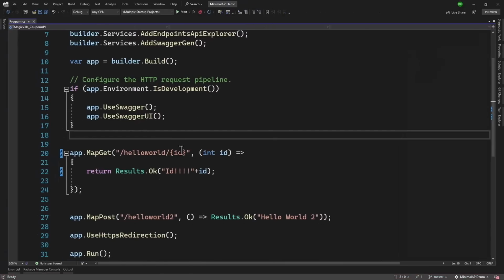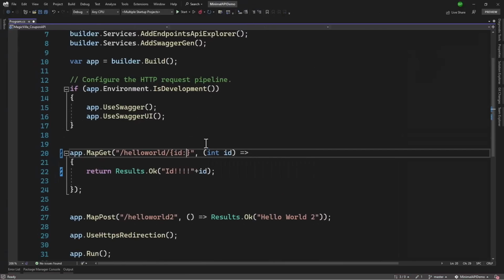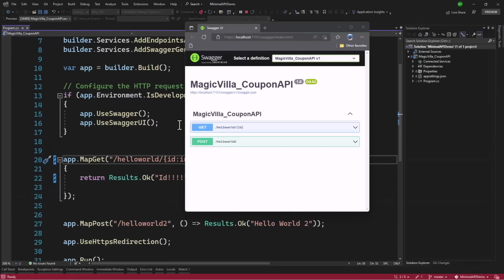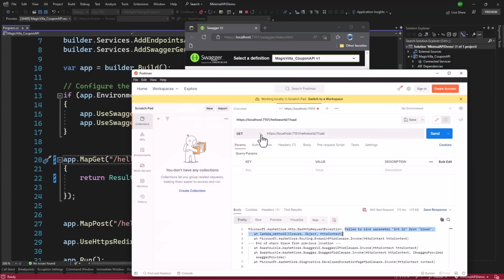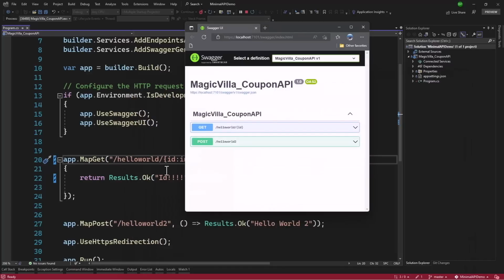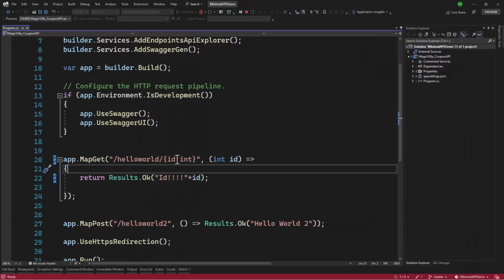If we go back here and we explicitly say that this ID will be an integer only, that should solve our problem. Let me go back to Postman and let me execute. And perfect. This time we have the 404 not found, and that looks good. So we can be explicit with the parameters, similar to what we had in the API project as well.